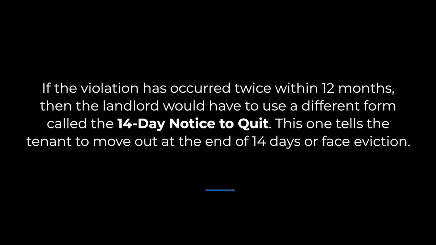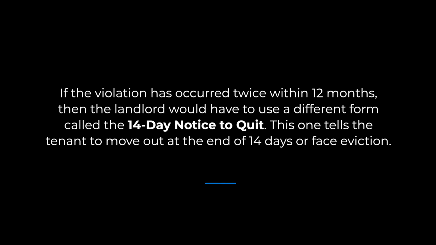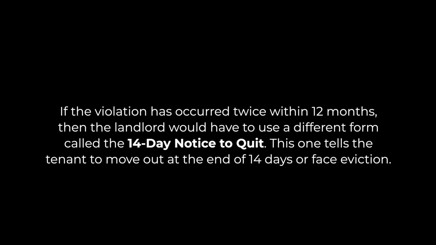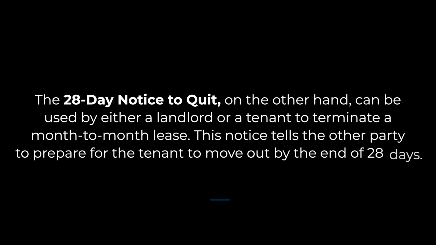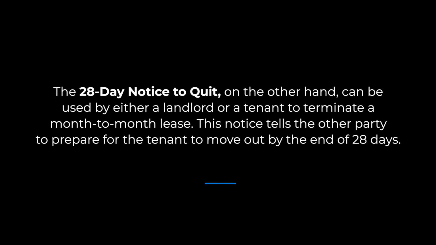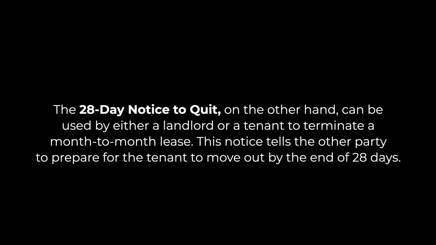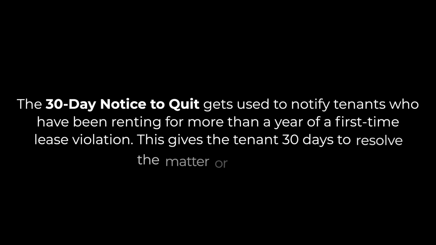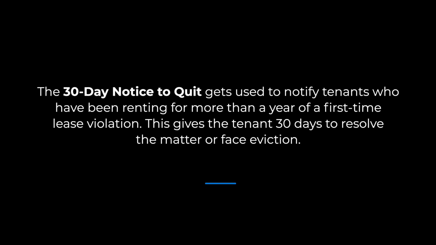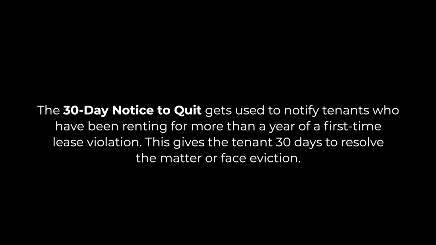If the violation has occurred twice within 12 months, then the landlord would have to use a different form called the 14-day notice to quit. This one tells the tenant to move out at the end of 14 days or face eviction. The 28-day notice to quit, on the other hand, can be used by either the landlord or the tenant to terminate a month-to-month lease. This notice tells the other party to prepare for the tenant to move out by the end of the 28 days. The 30-day notice to quit gets used to notify tenants who have been renting for more than a year of the first-time lease violation. This gives the tenant 30 days to resolve the matter or face eviction.